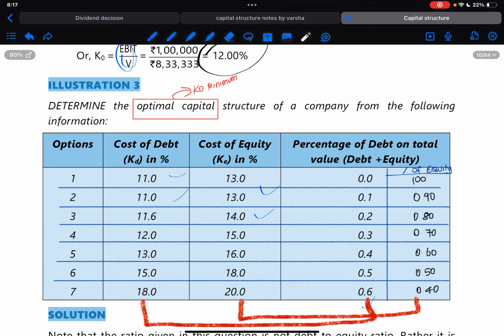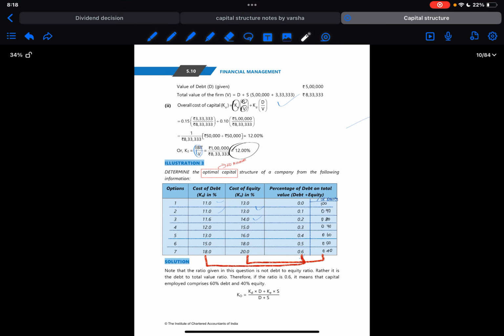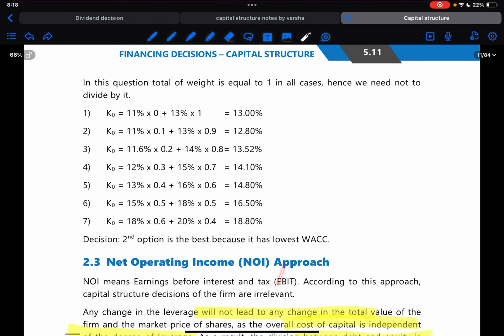So this means what? If there is 0% debt, then it is 100% equity, right? So 100% into 13% would be 13. Then if it is 10% debt, that means that 90% is equity. So accordingly 0.90 into 13. Then if 20% is debt, then 0.8 is equity. 0.8 into 14 will give you the weighted average cost of equity. So we'll have to calculate like this for individual options, and we'll get the summary as this.